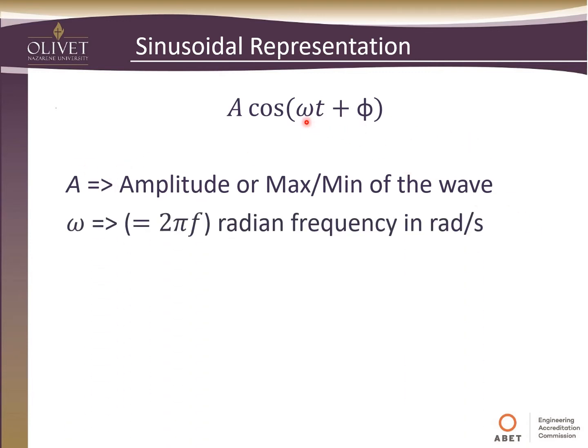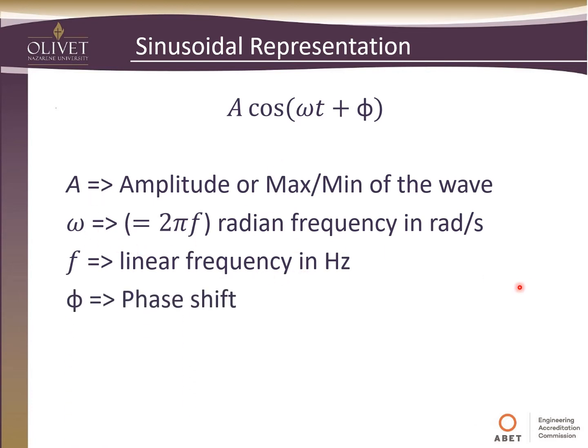The omega we see here, that's times the t, we call this the radian frequency, and this is in radians per second. This gives us some knowledge of how periodic this sine wave is. We notice that it's defined as 2 pi times f, so we're probably more familiar with the f term as the linear frequency in hertz, so how many times it's cycling per second. And that's the f term and how it relates to omega.